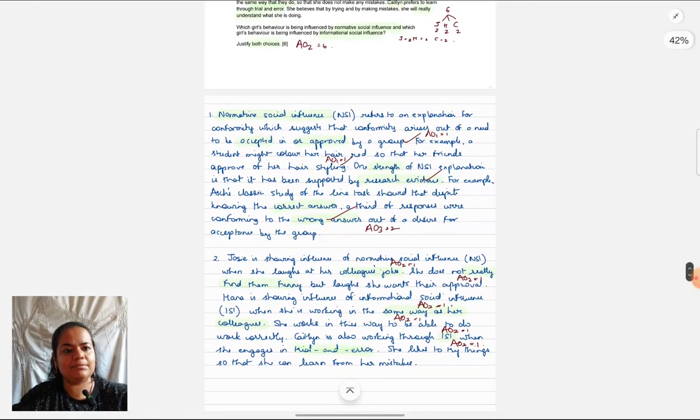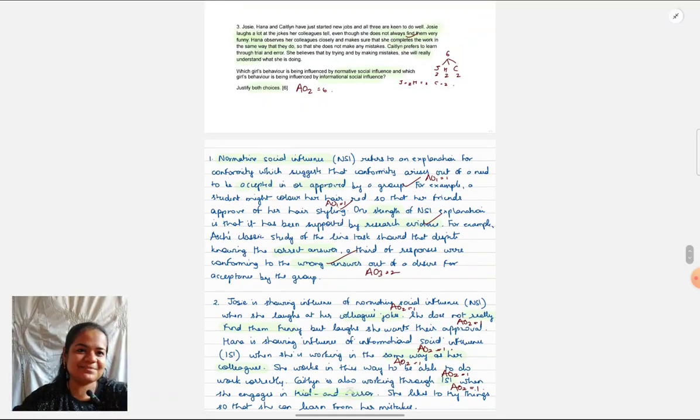Your writing style can be different. Just make sure that you're doing the things which I'm doing in the answer, even if you're doing it in your own way. Make sure you're being explicit, you're contextualizing, you're referring to each of the 3 friends and giving equal weightage to explaining what they're doing. Giving weightage, concretely, means following the same structure for each friend, like I have followed. So first naming the behavior and naming the explanation and then explaining. When I follow that thrice for each of the 3 friends, it means I've given equal importance to each of them. So the answer becomes worth 6 marks.